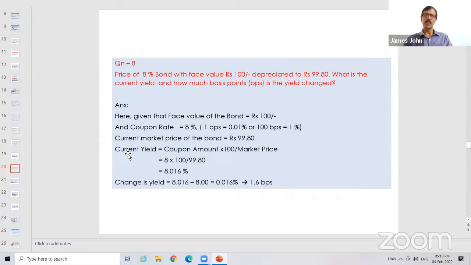What is the change in yield? From 8% to 8.016%, there is an increase of 0.016 percentage. You have to convert this into basis points. For that, you have to multiply by 100. If you multiply this by 100, you will get 1.6 basis points. Clear?